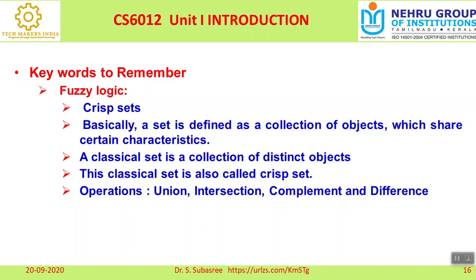And if there is a common element, there is intersection, and complement of this one. For A's complement it is 5, 6. For B's complement it is 1, 2, 3, 4. Like that, different operations can be applied for crisp sets. We have studied this classical set from the 4th or 5th standard itself. We know the concept of the classical set.